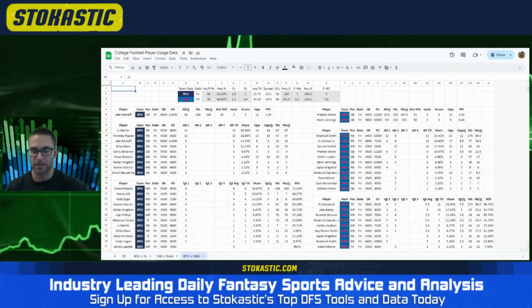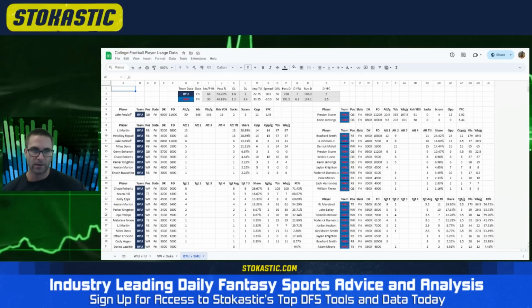At some point, I think they just had to name a starting quarterback. The problem is you pay $9,500 for it. There's not that many options on this slate, so I think you probably still look towards Preston Stone as a guy you can lock in pretty clearly. I haven't built lineups yet. I'm not sure where I'll be on cash, but I anticipate playing probably Rourke from Indiana, and then I'm not sure on the second quarterback. It would largely depend on how salaries fall, but not noticing that many expensive skill position players. So Stone might just be the guy you lock in to get the most points.